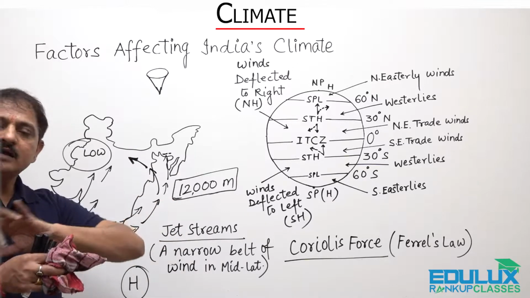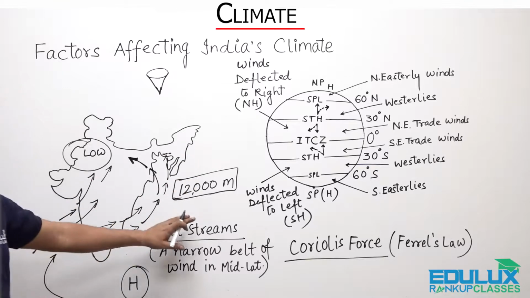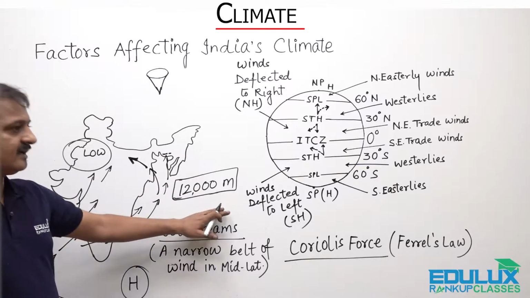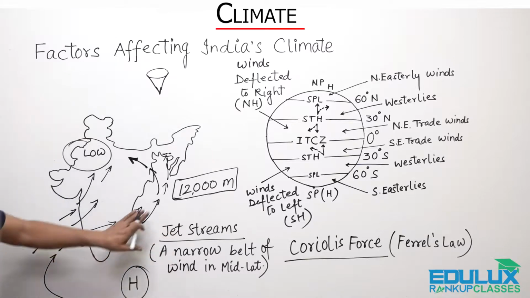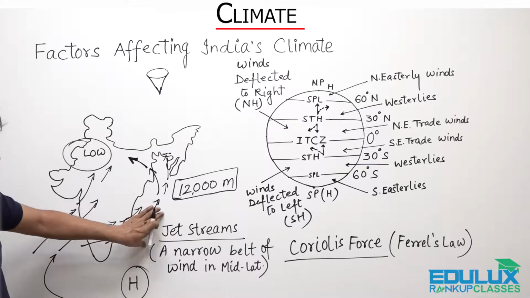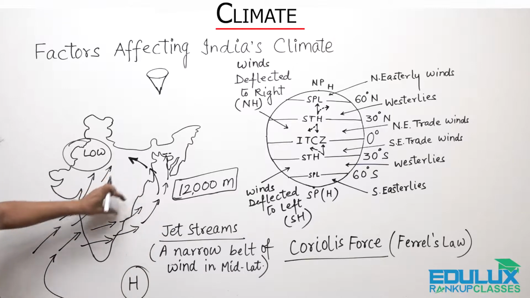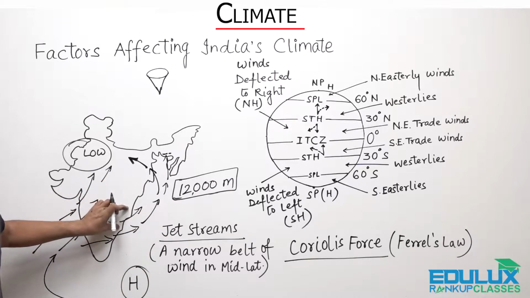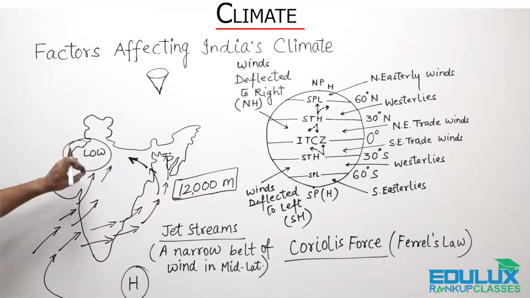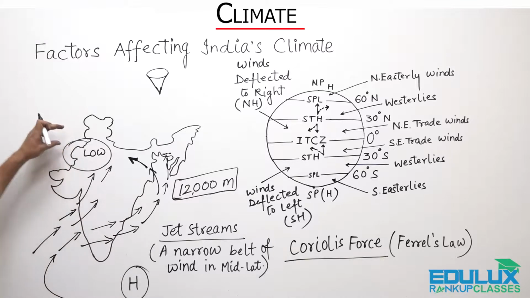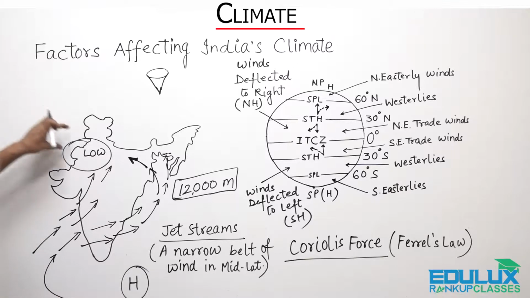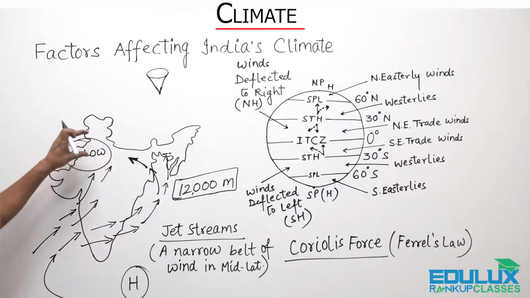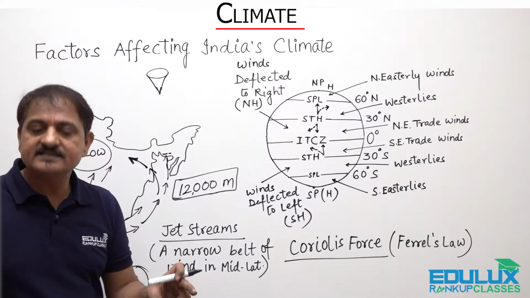However, round the year they are active, and the easterly flow brings tropical cyclones. Easterly flow brings the cyclones on the Odisha coast and Andhra Pradesh coast of India, while the westerly jet streams bring the western disturbances. Now what are western disturbances, children? These western disturbances get their origin in the Mediterranean Sea.